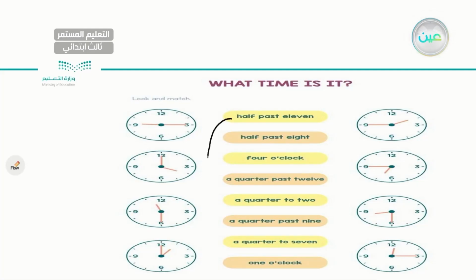It will be this one. Very good. How about 8:30? That would be this one. 8:30. Very good. 4 o'clock. This is an easy one. 4 o'clock.